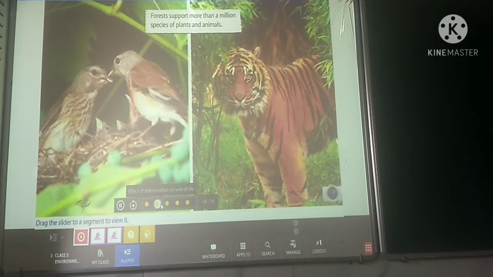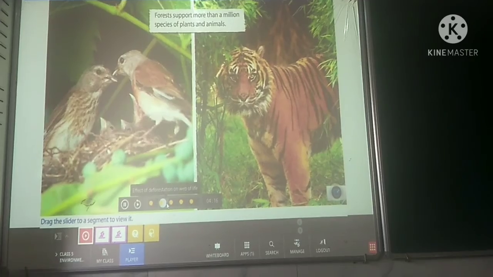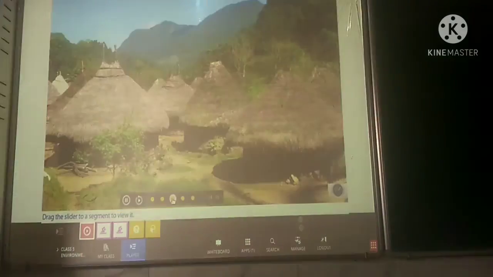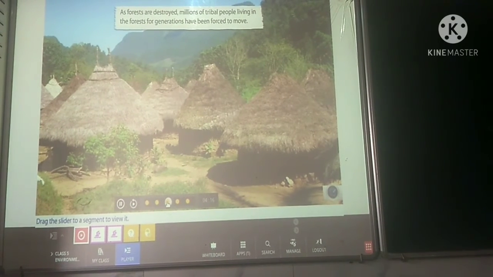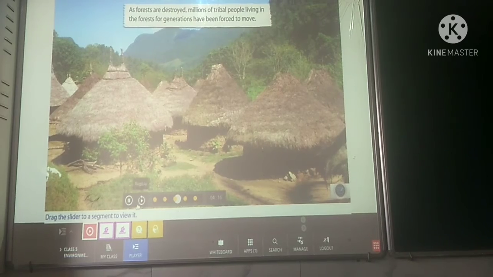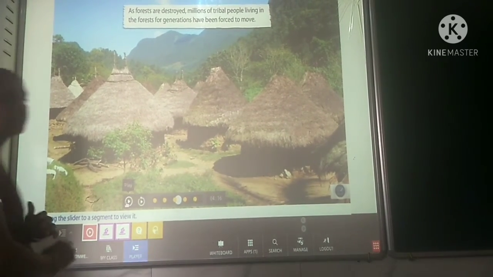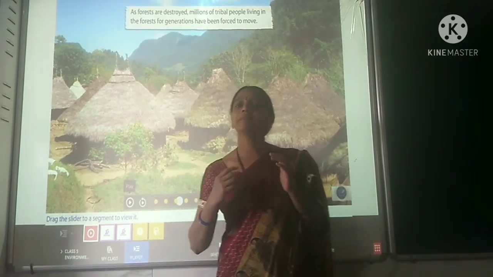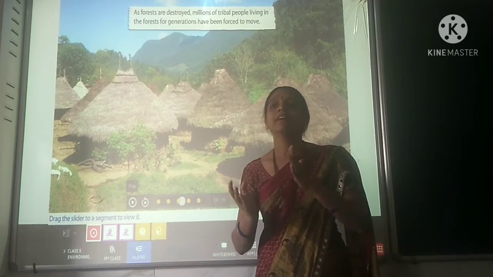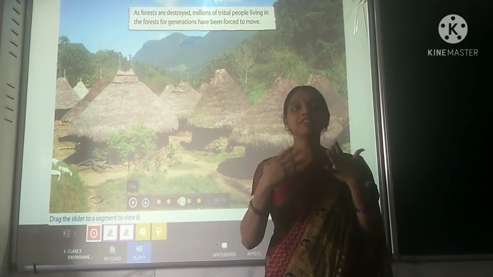Forests support more than 1 billion species of plants and animals. Each of these species is connected. As forests are destroyed, millions of tribal people living in and on the outskirts of these forests for generations have been forced to move. We all know, children, tribal people live only in forest. But due to deforestation, the government is asking the tribals to leave the place.